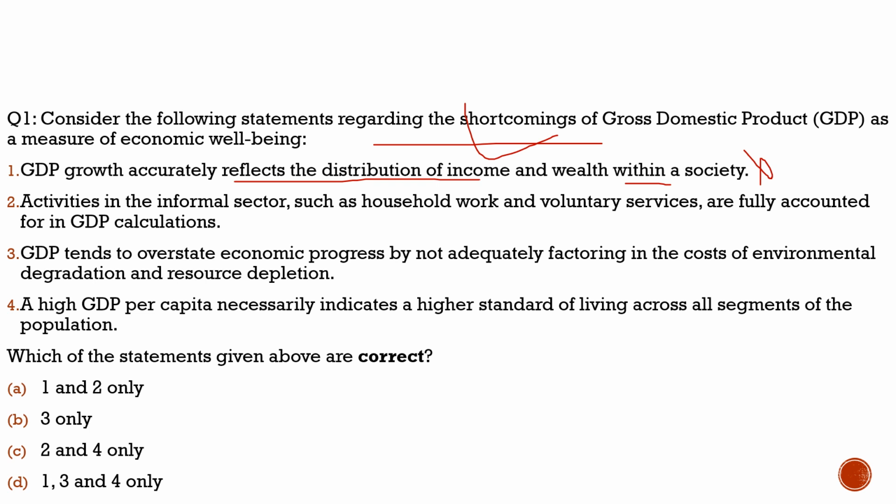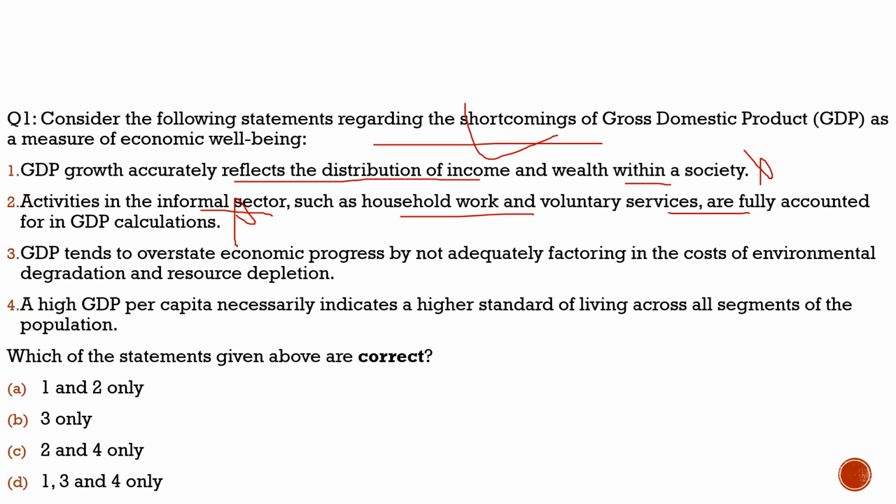Second statement: activities in the informal sector such as household work and voluntary services are fully accounted for in GDP calculations. Totally incorrect. They are not accounted for. For example, women usually do the household work. How much money they save through this is not accounted in the GDP. So this is also one of the drawbacks of GDP. The second statement is also incorrect.